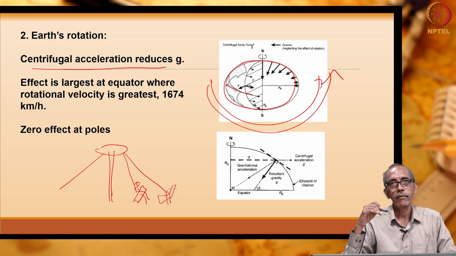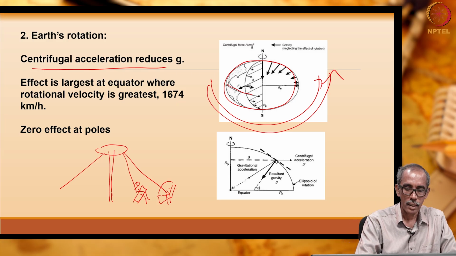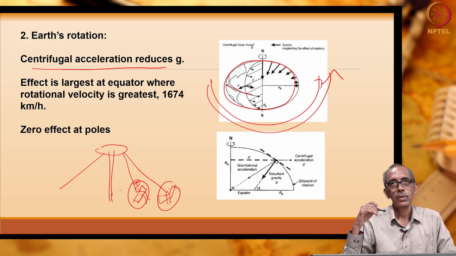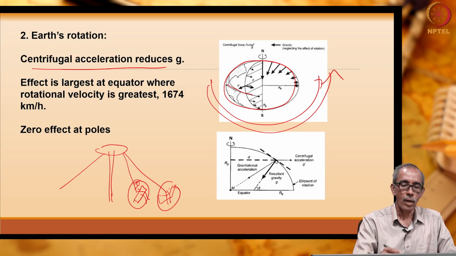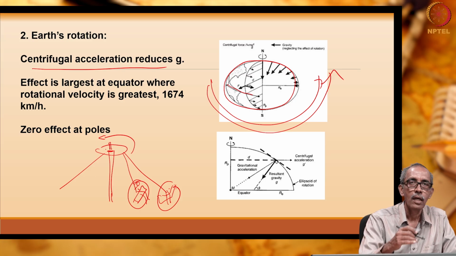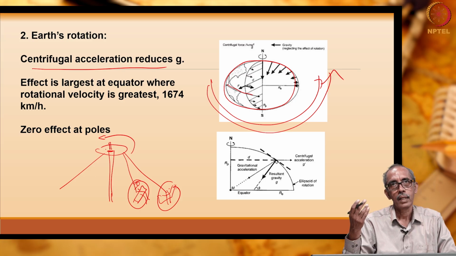So, where will we feel the maximum centrifugal acceleration? Here compared to this place, right. And further when you are just standing on the axis of rotation, this is how this merry-go-round is rotating, when you go and stand here, you do not feel any kind of centrifugal acceleration, isn't it?